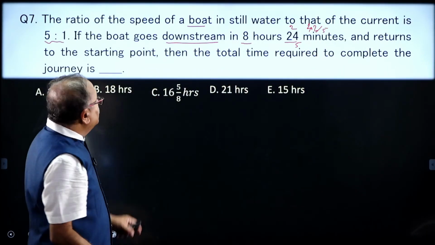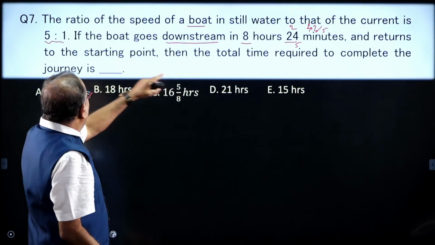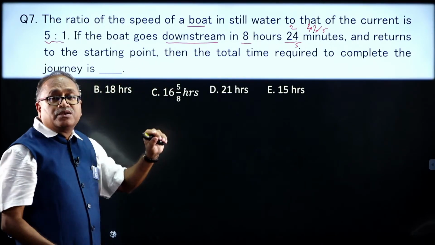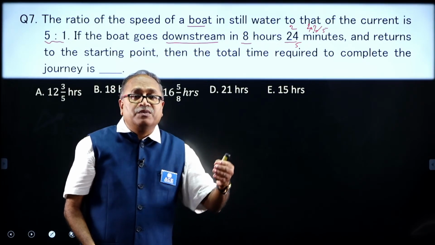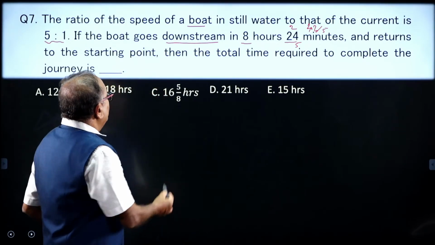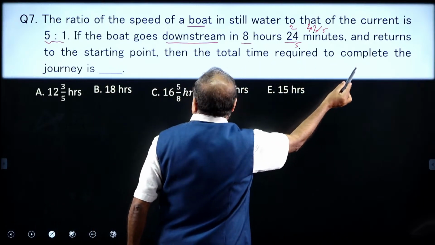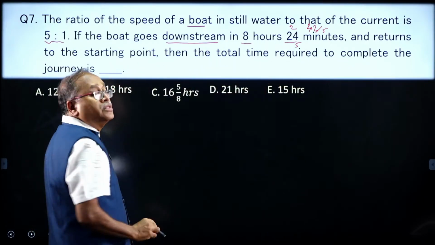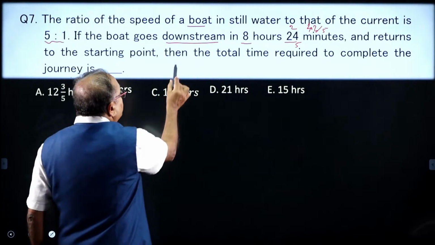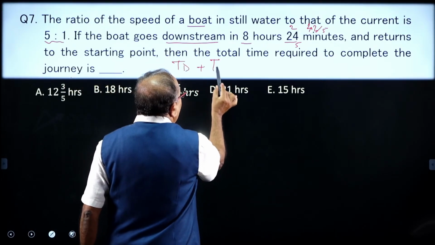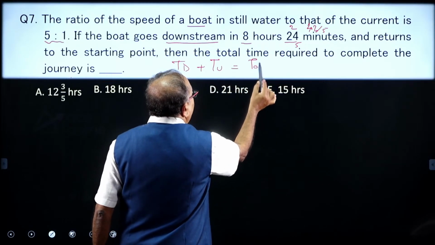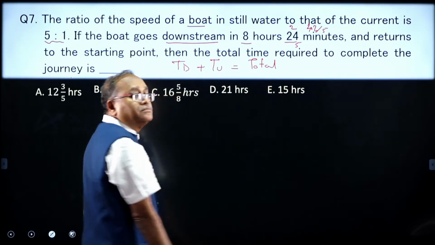It goes downstream and returns to the starting point. How much time does it take to return? Not mentioned. Then the total time required to complete the journey is the time for downstream plus the time for upstream.